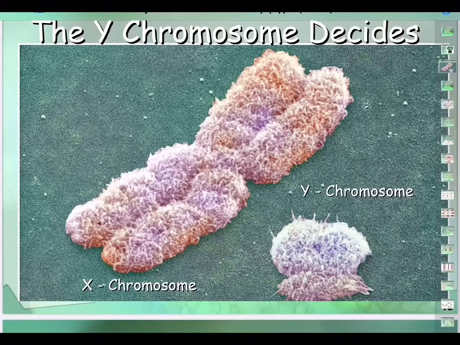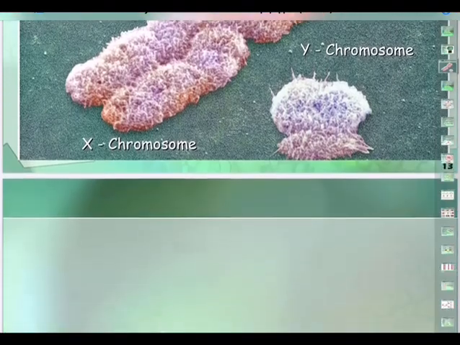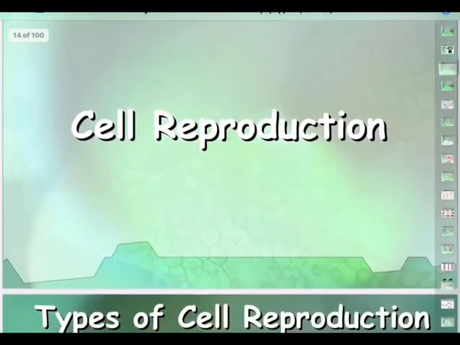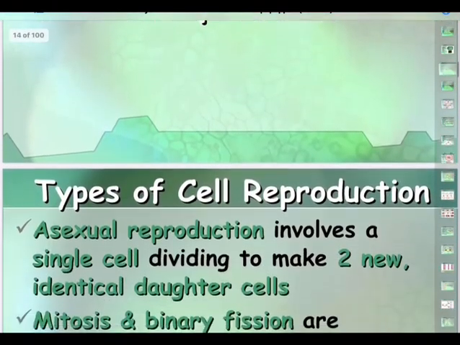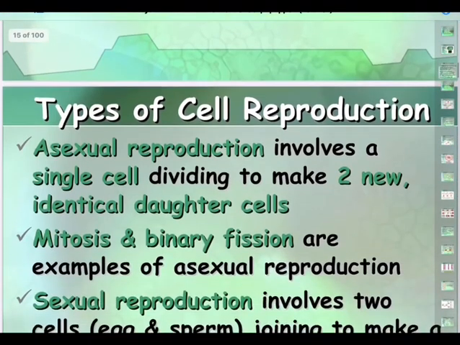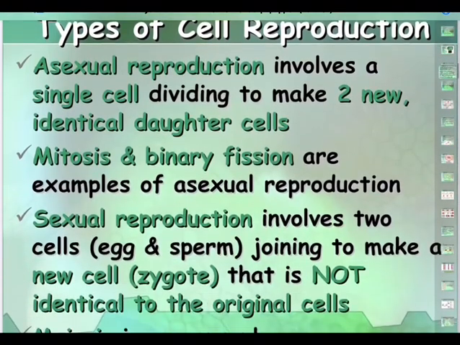So the presence or absence of the Y chromosome will decide whether a person is going to be male or female. If the Y chromosome is present, the person is going to be male. If the Y chromosome is absent, the person is going to become female. So the Y chromosome decisively decides the sex of the person.